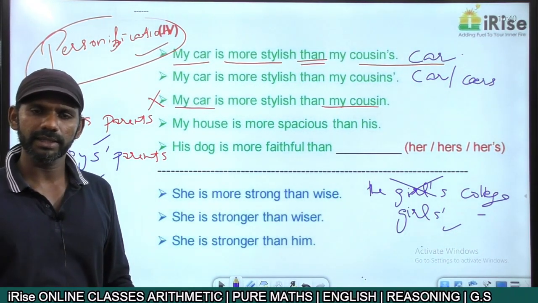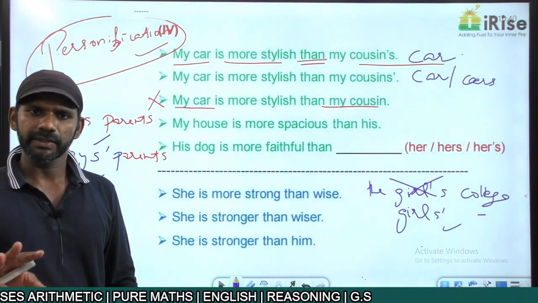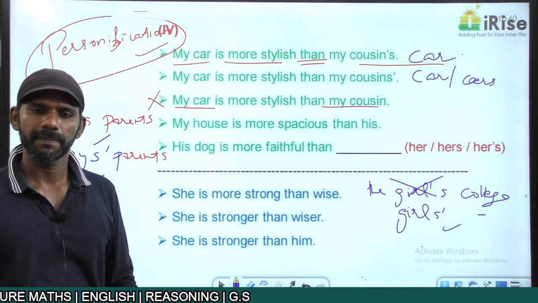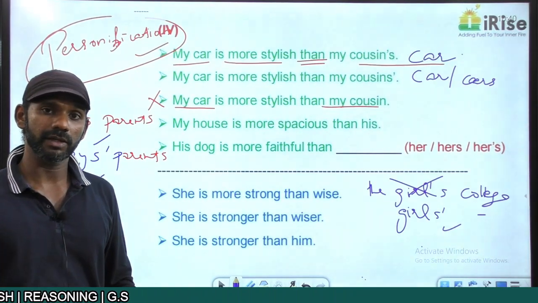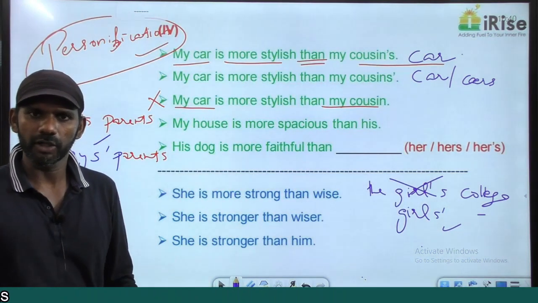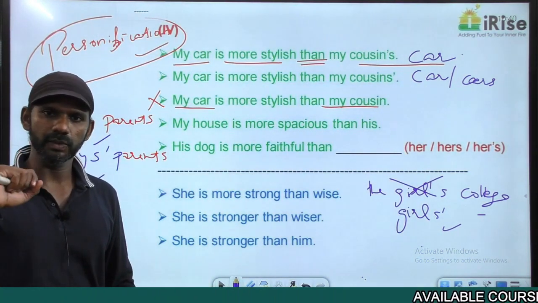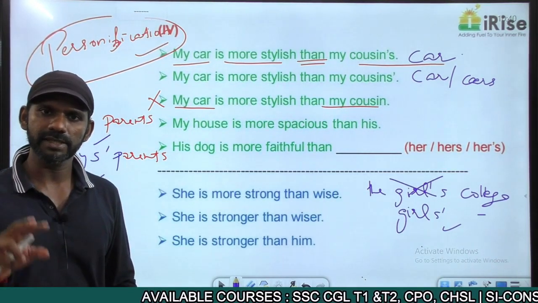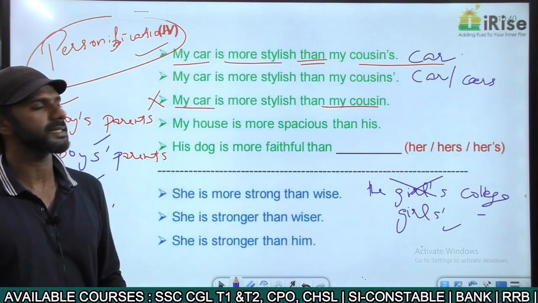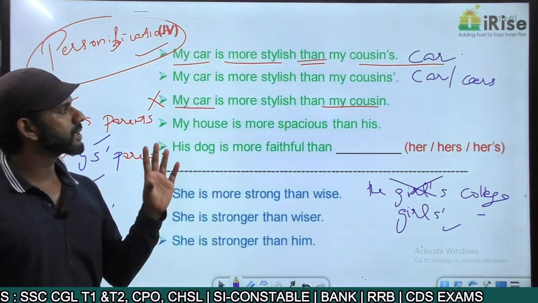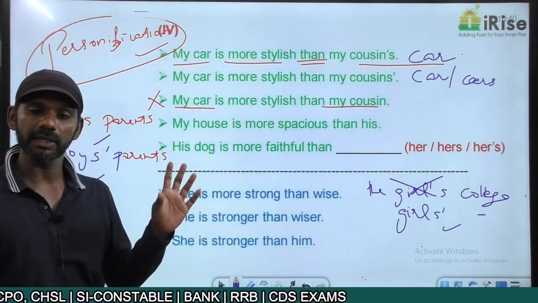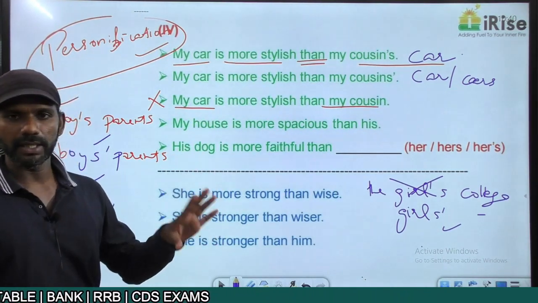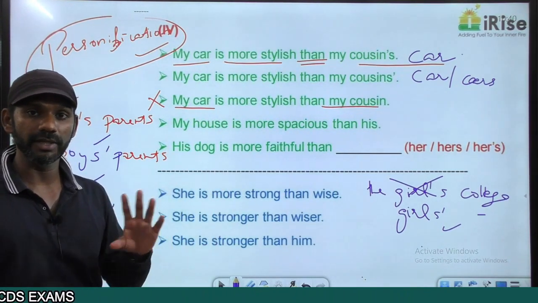Now more than one cousin can possess the same car. Three sisters can have the same bike. Four brothers can use or possess the same car. Nothing wrong in that. If I say in that house, two brothers are there, both are my friends, it means two friends can possess the same house. Nothing wrong in that. So my car is more stylish than my cousins' means cousins' car or cars. Car or cars is understood here. We're not using it again to avoid redundancy.